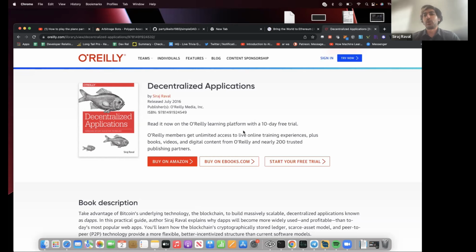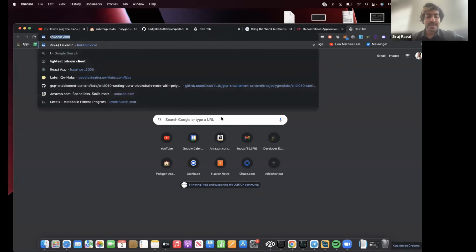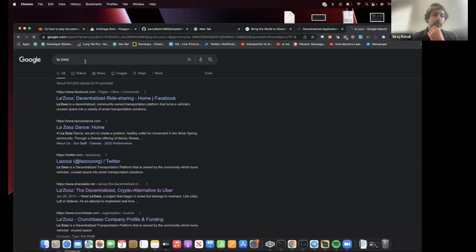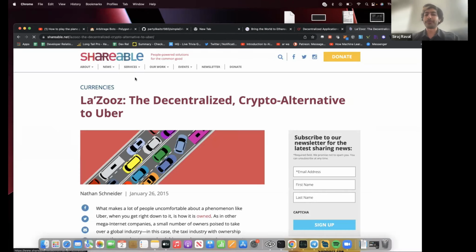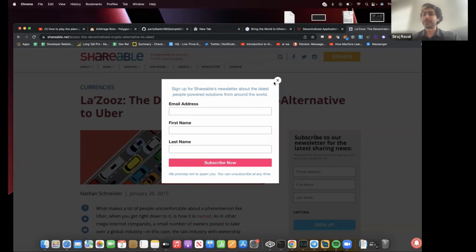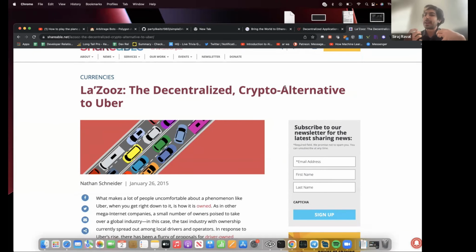And what happened was people did start building with these technologies. They did start building decentralized Uber. They did start building decentralized Airbnb. One great example of a decentralized Uber was called Lazuz. It was a crypto alternative to Uber, and this was back in 2015. Lazuz was trying to create this rider-driver owned decentralized ride-sharing app. And they were based out of Israel.